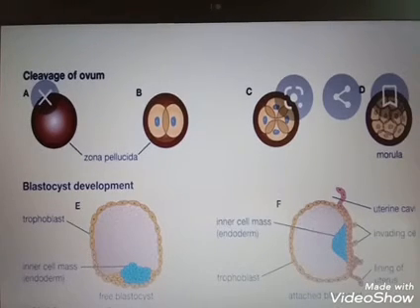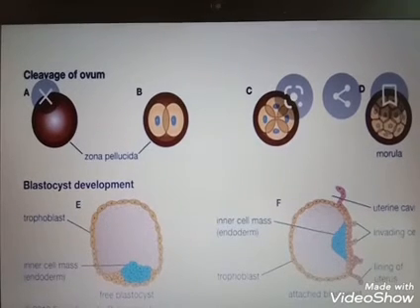So the blastocyst is implanting in the uterus. The trophoblast layer helps the blastocyst to attach to the endometrium, and the differentiation will take place for the inner cell mass. The trophoblast layer is attached to the endometrium.